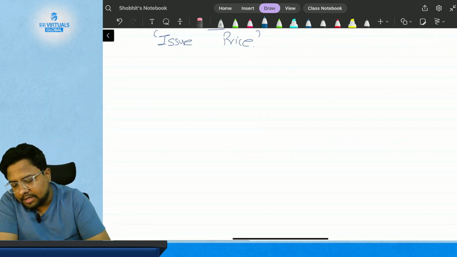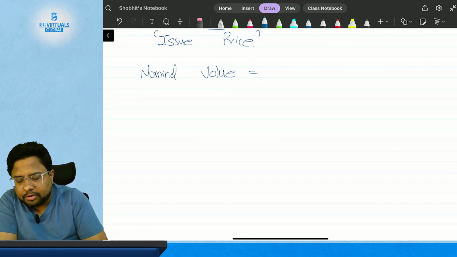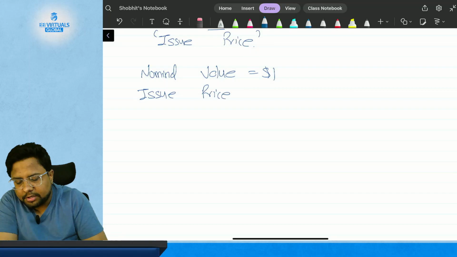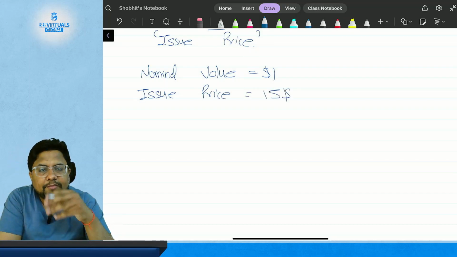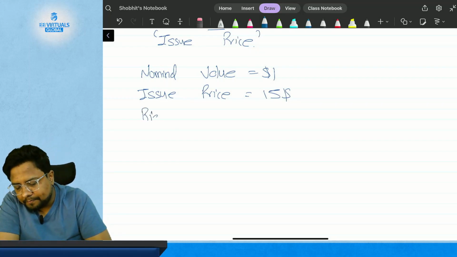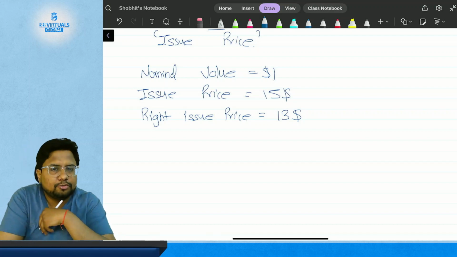So suppose the nominal value of the share is $1 and the issue price is $15, then the right issue price will be lower than the issue price. That means the right issue price will be, suppose, $13.